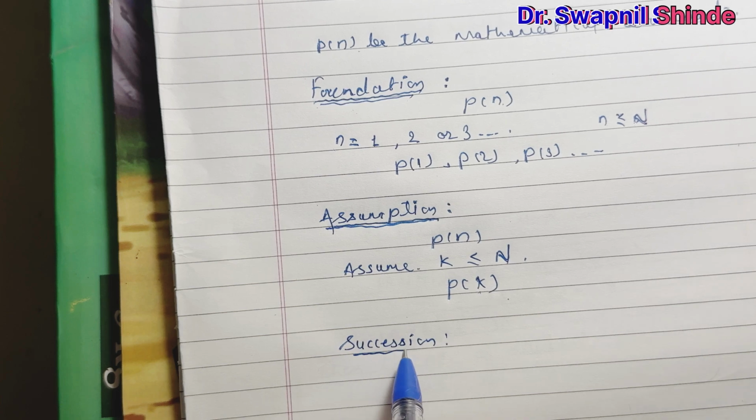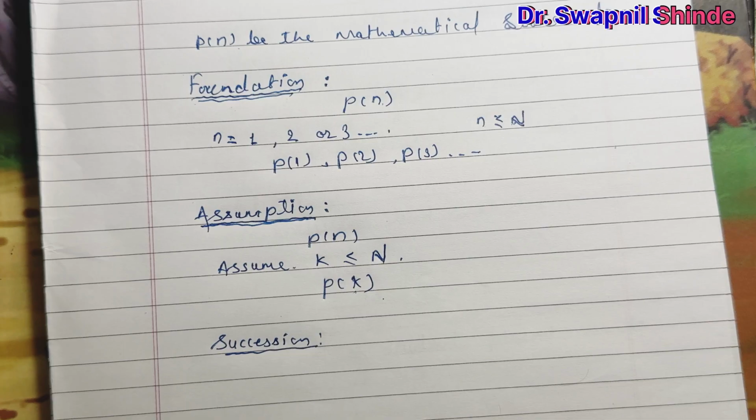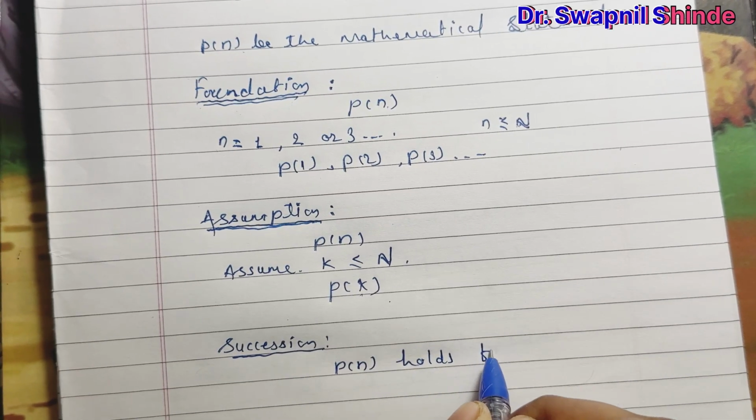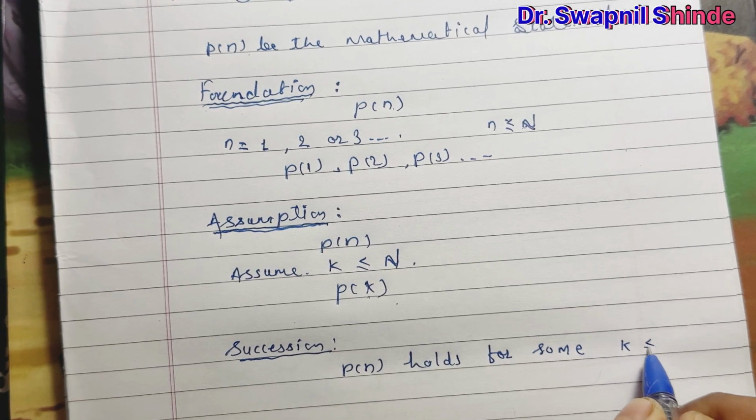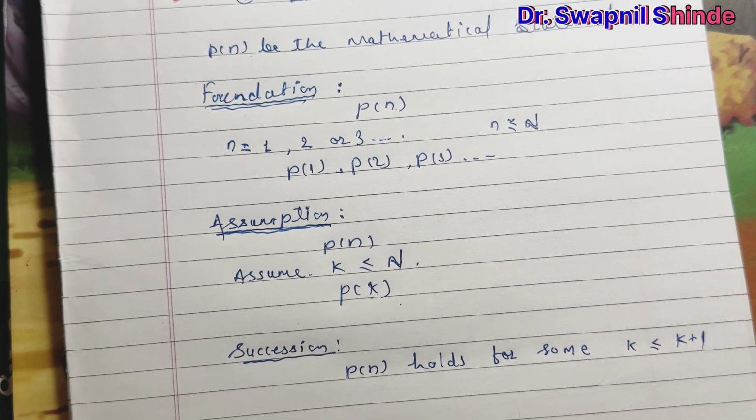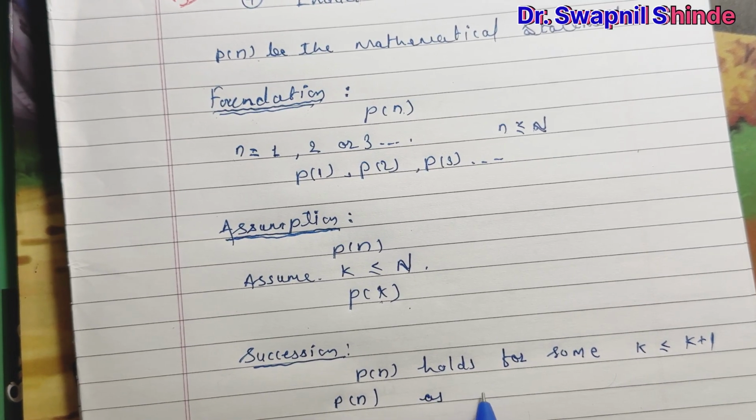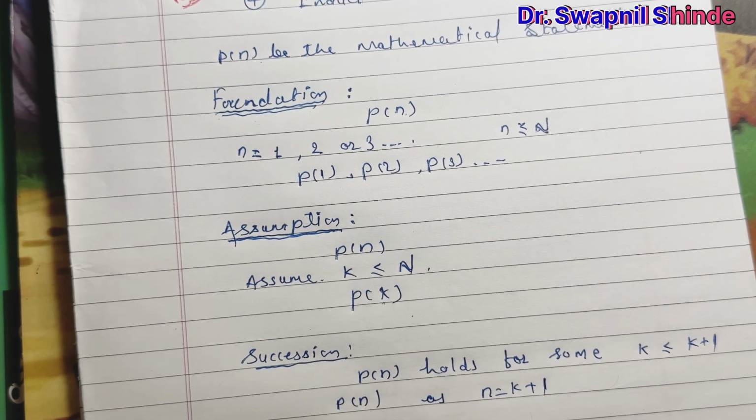In the succession step, guys, what do we prove? We prove that our statement holds for some bigger value than k, so we consider k plus 1. P of N holds for some k which is smaller than k plus 1. That means we replace N with k plus 1, so we get P of k plus 1.